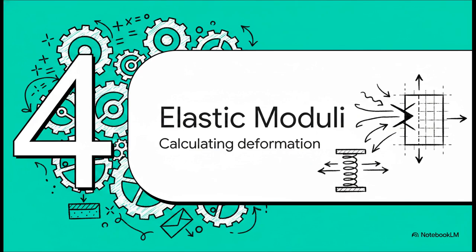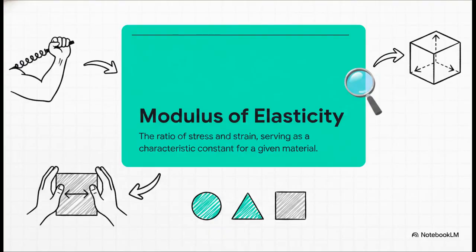This is where we look at exactly how we calculate deformation. Within that safe, elastic region we were just talking about, we can calculate a material's ultimate fingerprint, its modulus of elasticity. This is essentially the ratio of stress to strain, and it tells you exactly how much force you need to achieve a very specific deformation. Because there are 3 types of stress, this modulus actually comes in 3 distinct flavors.